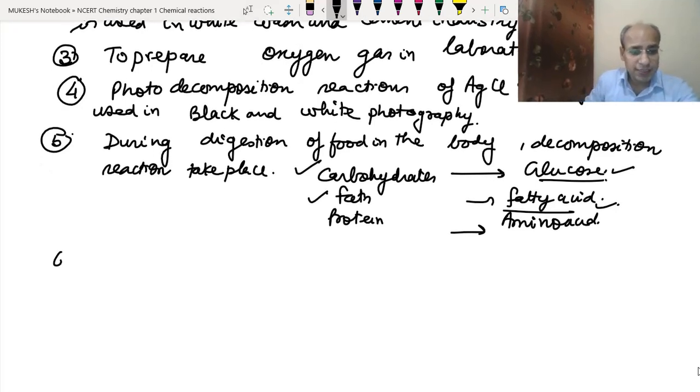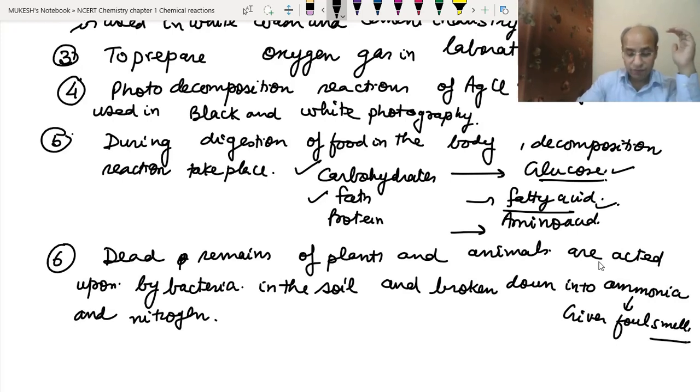Next, whenever we throw garbage, decomposition takes place. In that place also decomposition reactions are taking place. Whenever plants die, whenever animals die, they get decomposed. How do they get decomposed? Because the bacteria present in the soil or in the atmosphere start acting on them, and in the presence of some enzymes they convert the complex substances present in the plants and animals into simpler substances.